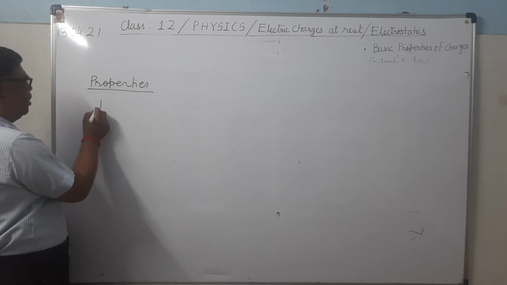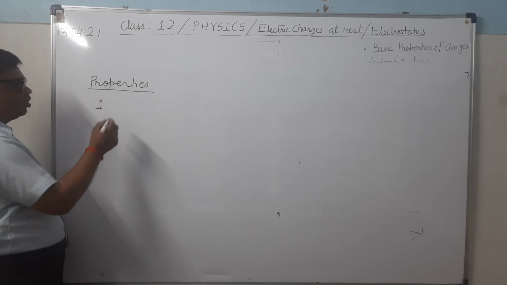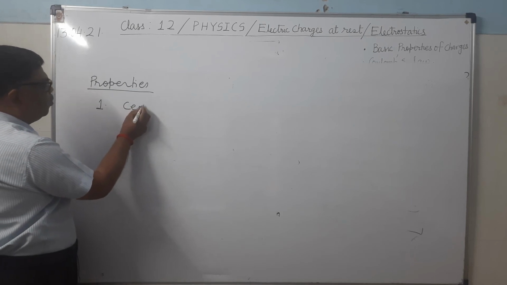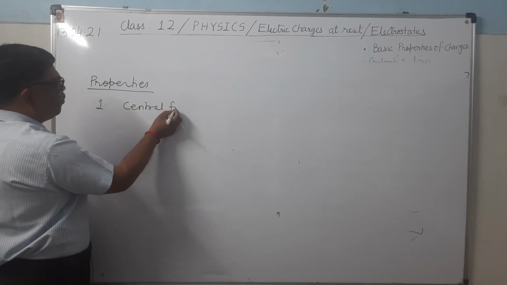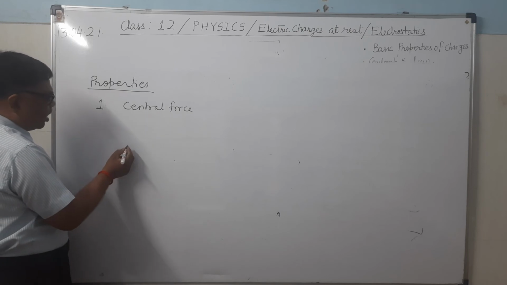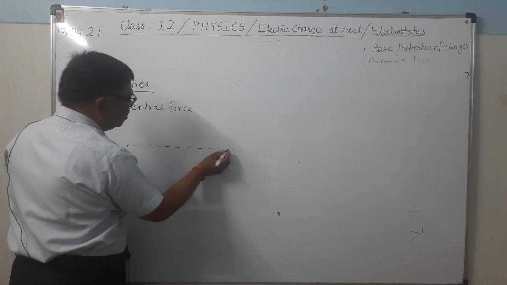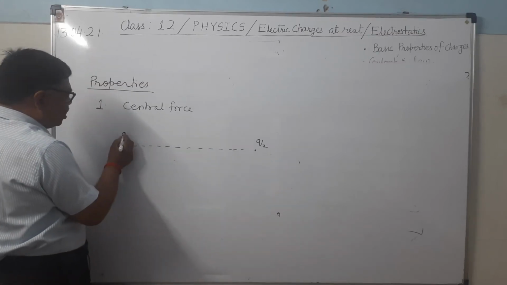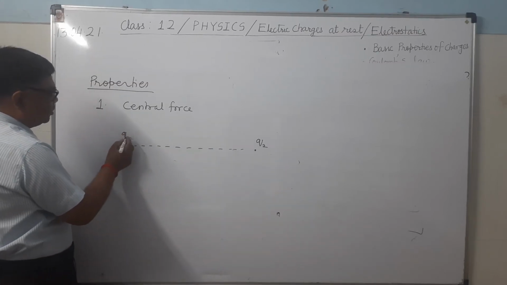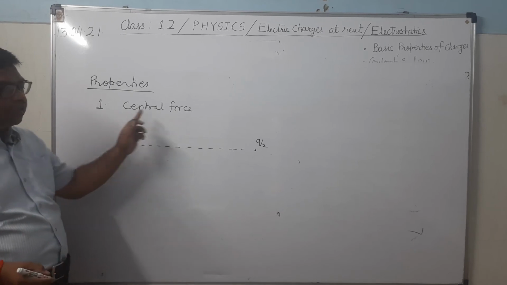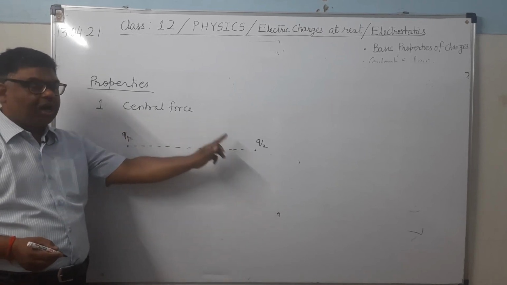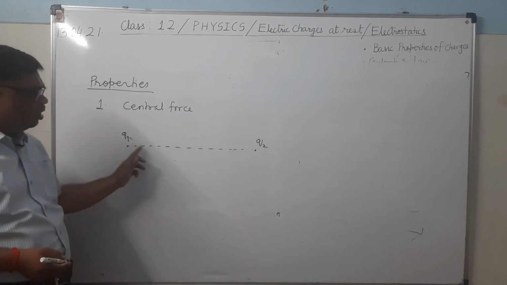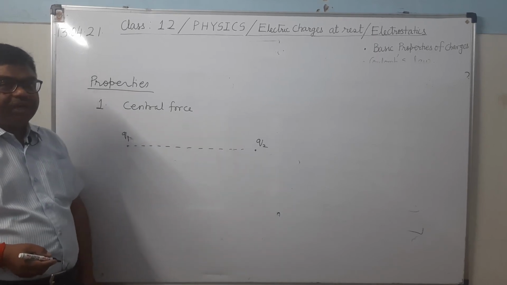So number one, Coulombian force or electrostatic force is a central force. Central force means it acts along the line joining the charges. It means the force which Q1 exerts on Q2 or Q2 exerts on Q1 will act along the same line.